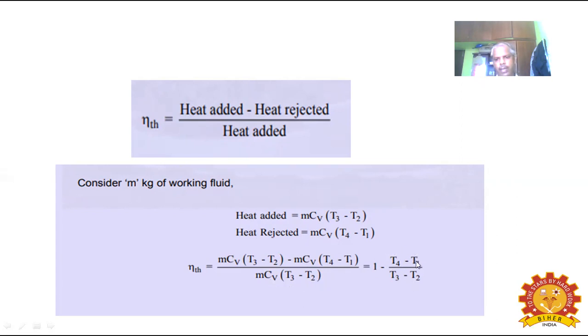In terms of temperature, suppose in your given problem two or three temperatures are given, you may calculate the cycle efficiency using this formula. In the previous problem, if you know the small r, that is the ratio of V1 by V2, we may find the efficiency of the cycle using that relation.